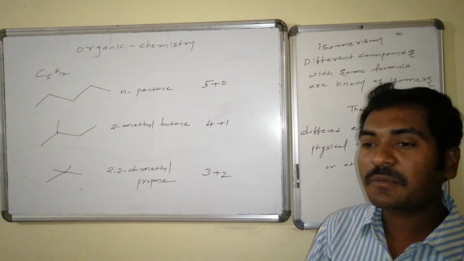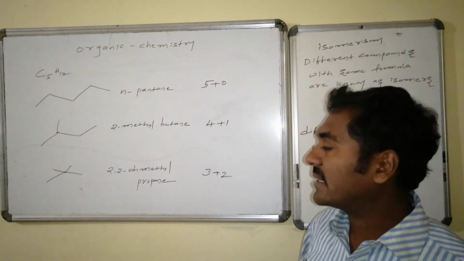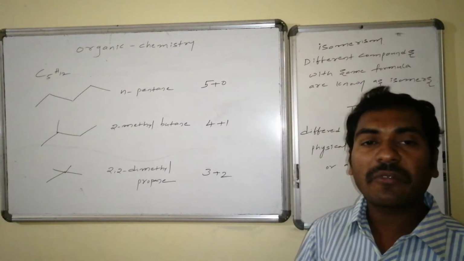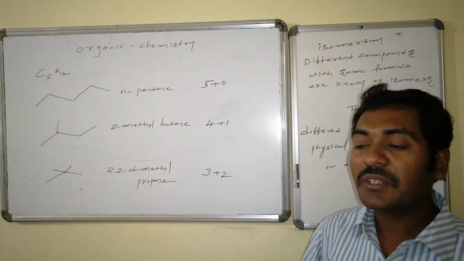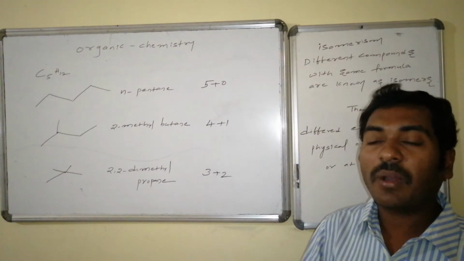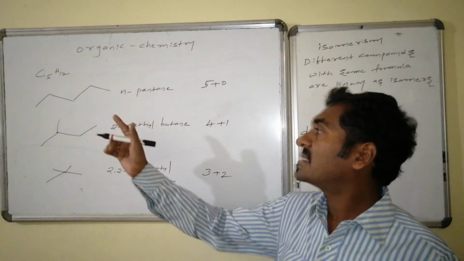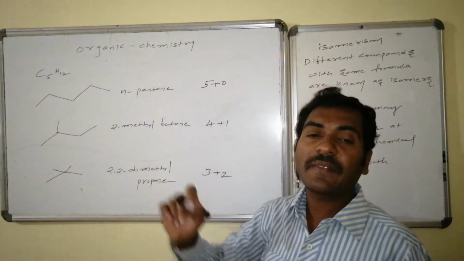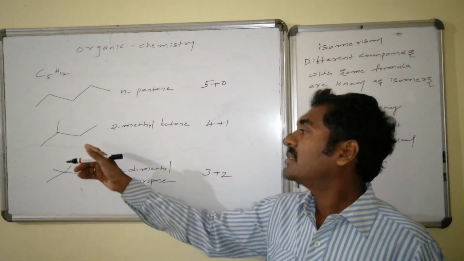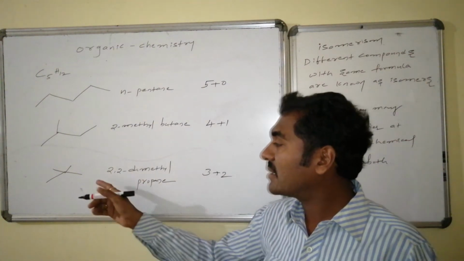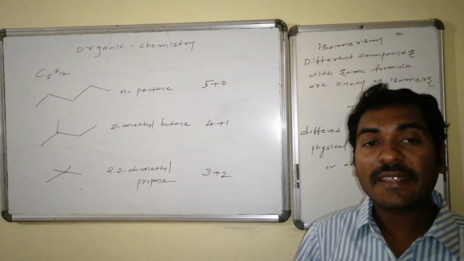The three-dimensional space decreases for this one. As a result, it offers fewer van der Waals interactions with the others. So the boiling point decreases as branching increases. Thus here this has the higher boiling point, this has a medium boiling point, and the last one has a very low boiling point.